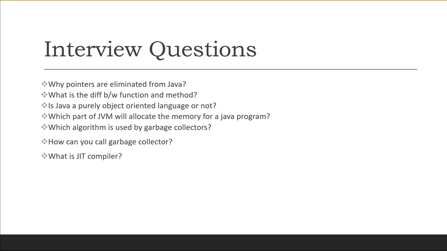Just because Java does not contain multiple inheritance, we should not say it is not purely object-oriented. Multiple inheritance is not the main feature of OOPS. It is only a sub-feature under inheritance, and there is some reason for that which we will discuss in the inheritance concept. So let's move to the next interview question.